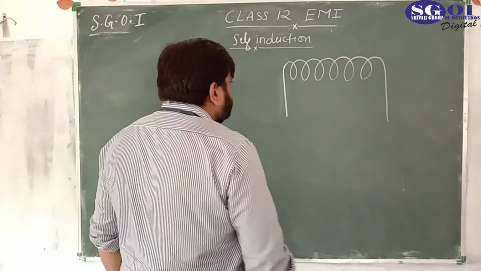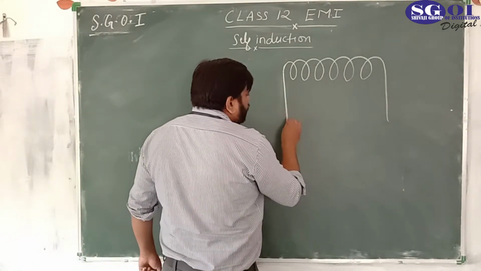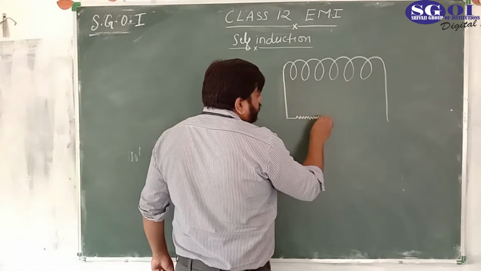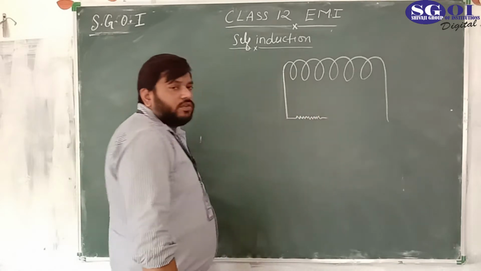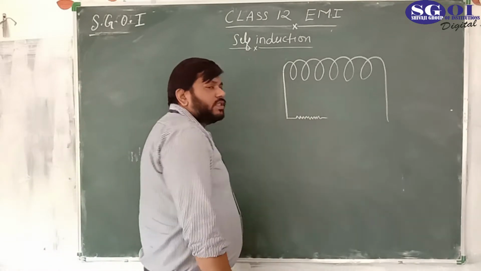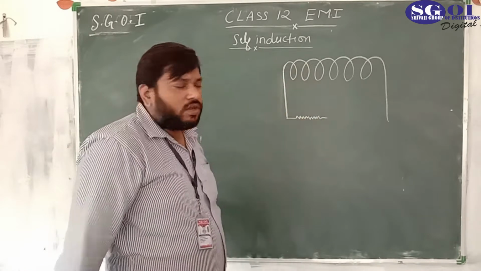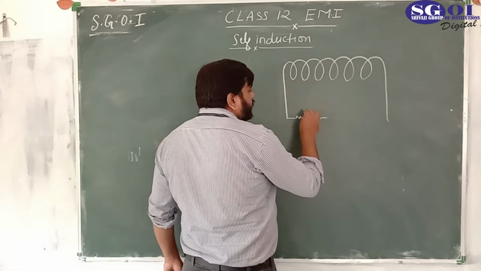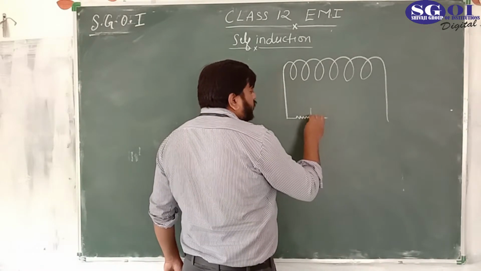Suppose there is a rheostat for varying the resistance. You know that the main purpose of a rheostat is to change the resistance of the circuit, and let's say it is initially at mid position.